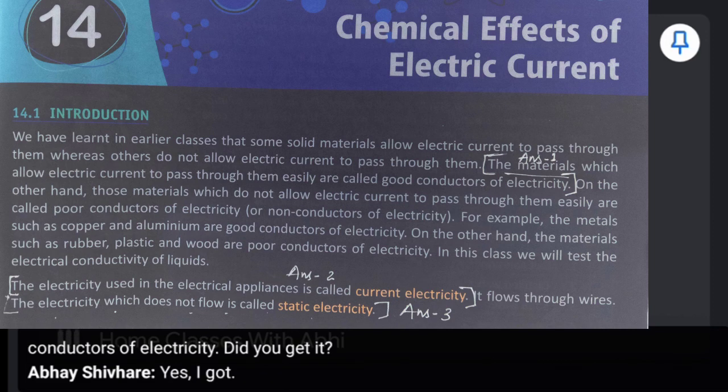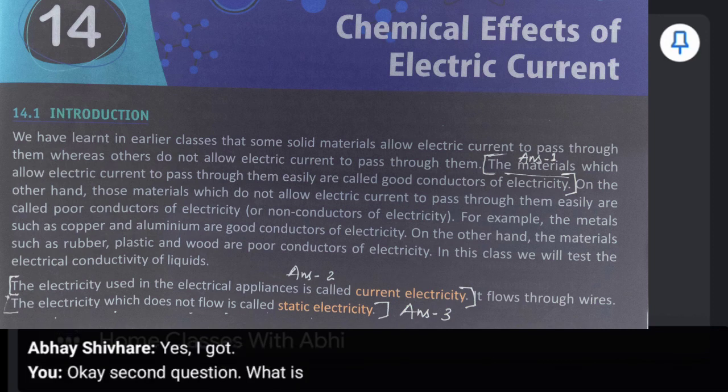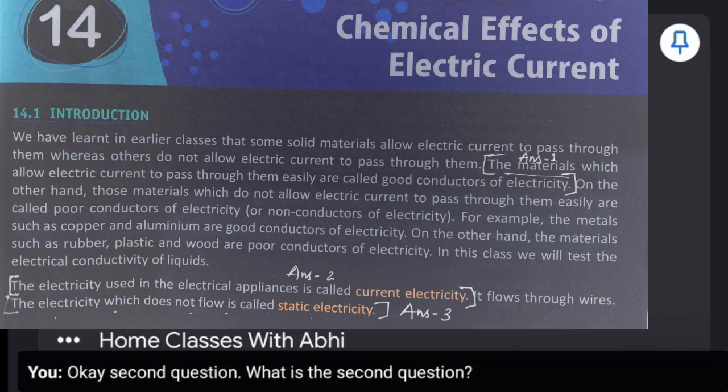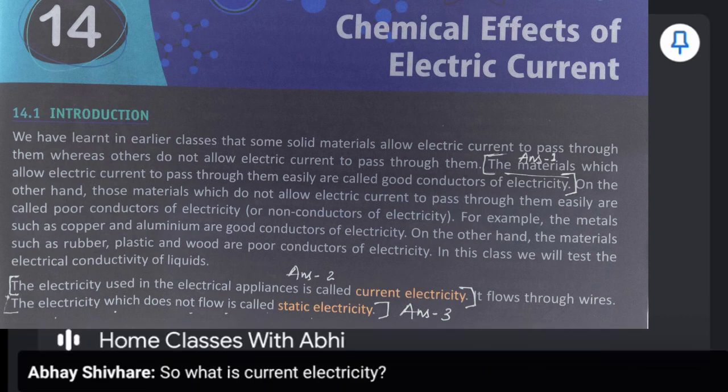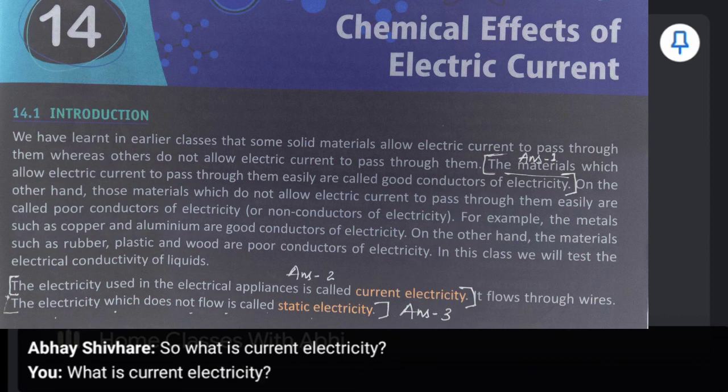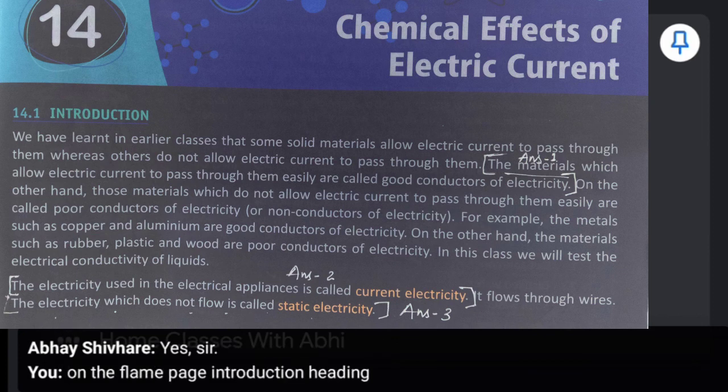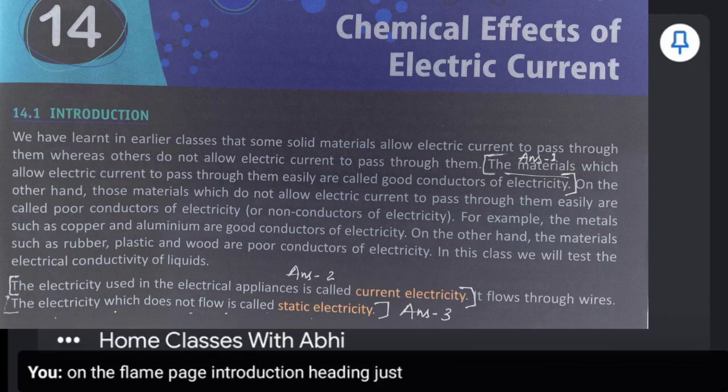Okay, second question. What is current electricity? On the same page, introduction heading, just after the para.